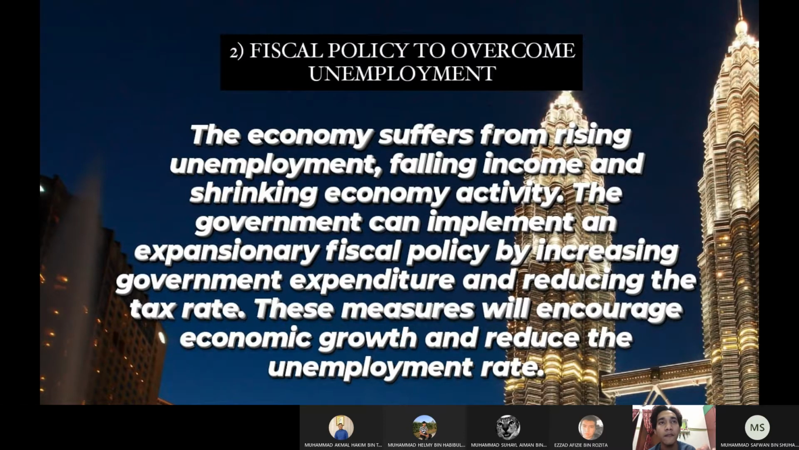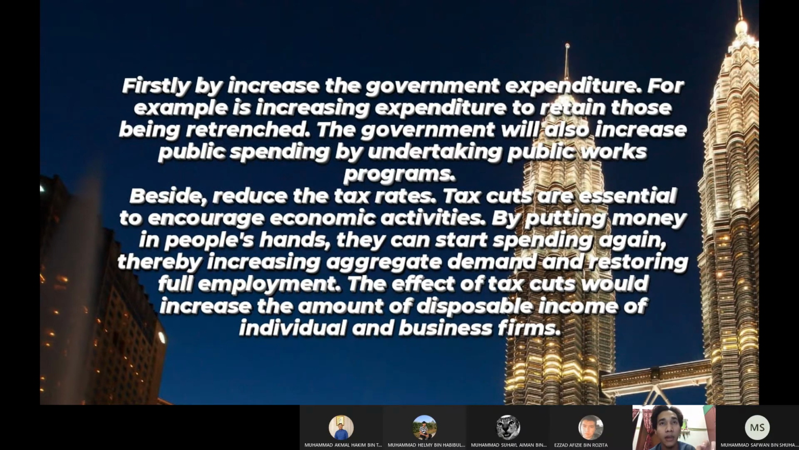The second one is fiscal policy to overcome unemployment. In recession, the economy suffers from rising unemployment, falling income, and shrinking economic activity. The government can implement an expansionary fiscal policy by increasing government expenditure and reducing the tax rate. This measure will encourage economic growth and reduce the unemployment rate. During the COVID-19 pandemic, government applies the expansionary fiscal policy to stimulate the economic growth and overcome the unemployment.